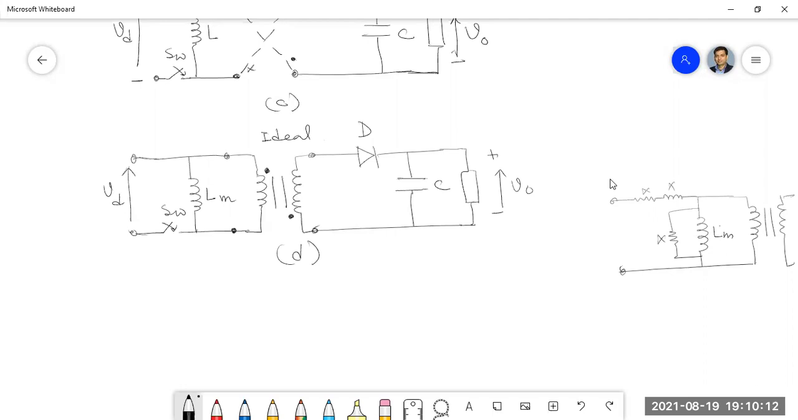Sir, in the buck-boost converter, the voltage gain was D by 1 minus D, right? Yes. And sir, in this flyback converter, the voltage gain is also D by 1 minus D. Yes. They are just separated electrically, just isolated electrically. But is there any other reason to use this flyback converter instead of the buck-boost converter? No. One of the reasons is that it gives you some isolation.